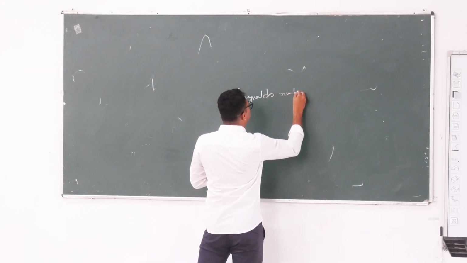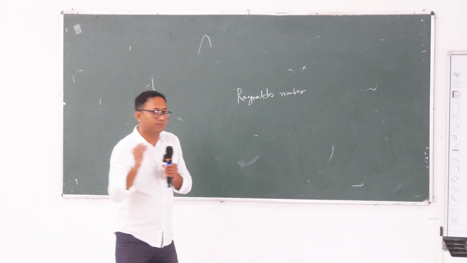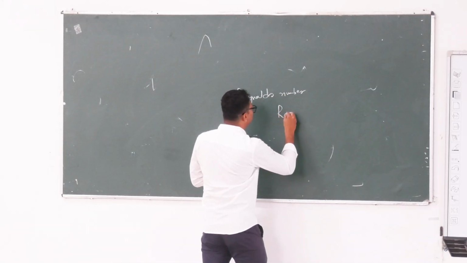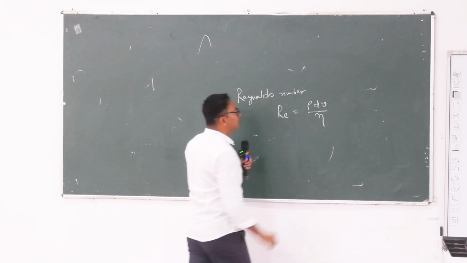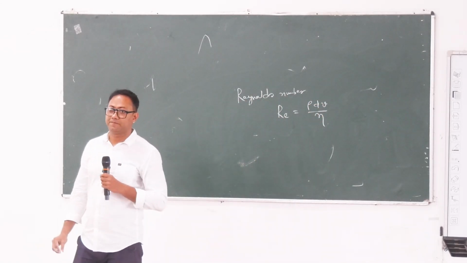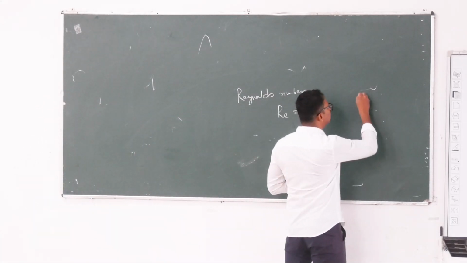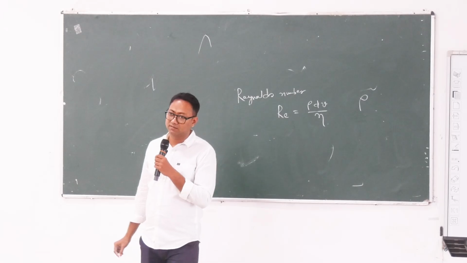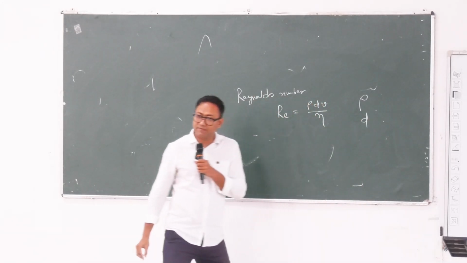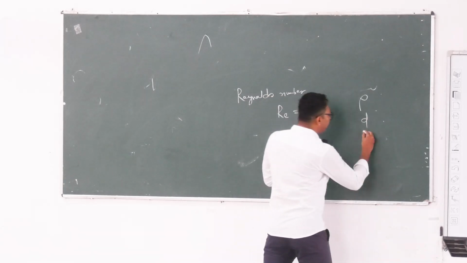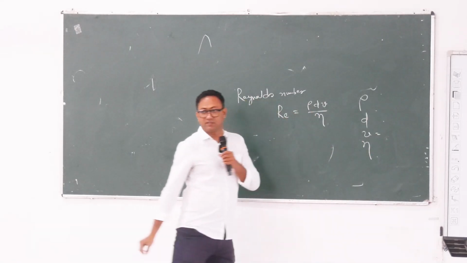Reynolds number, Re, is equal to rho dV by viscosity, where rho is the specific gravity, d is the diameter of the blood vessel, V is the velocity, and this is viscosity.